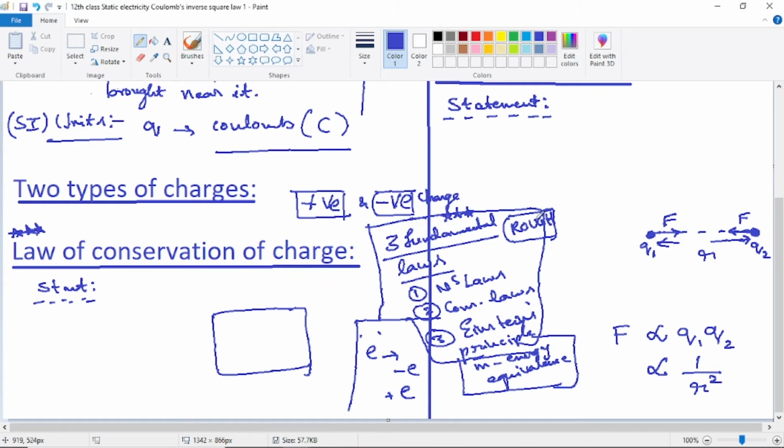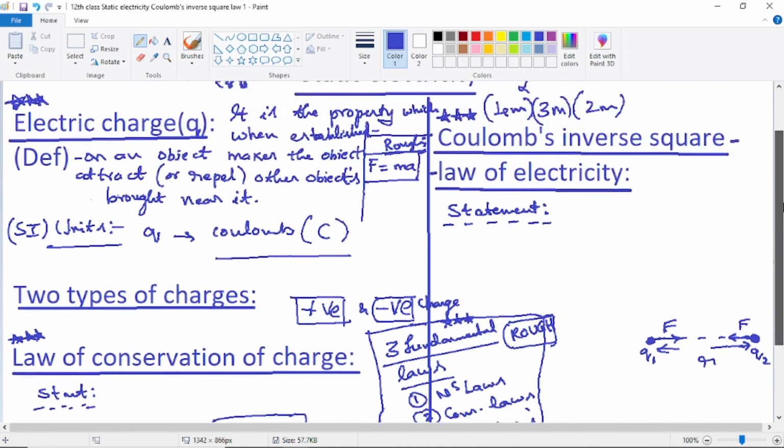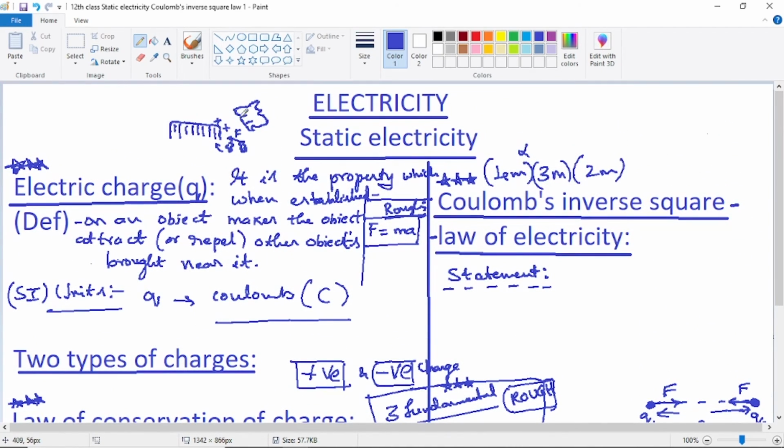So these are the two types of charges. Already we have seen, if positive charge is formed on the comb, then on the piece of cloth a negative charge will be getting formed. Always, the comb is the rubbed substance and the piece of cloth is the rubber. It has always been proved that the rubbed and the rubber will develop equal and opposite charges.